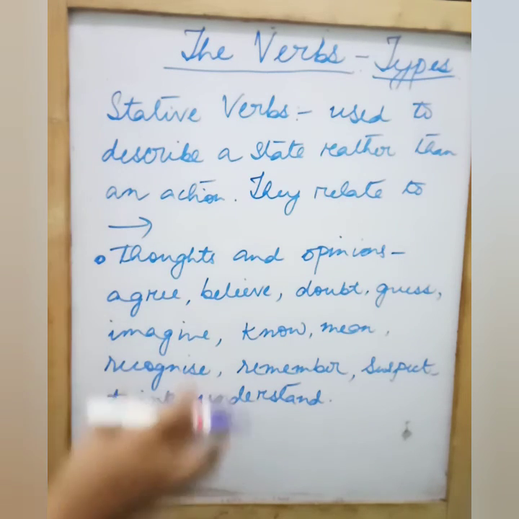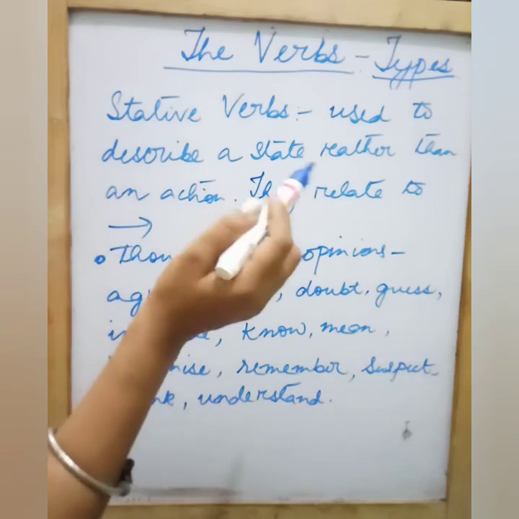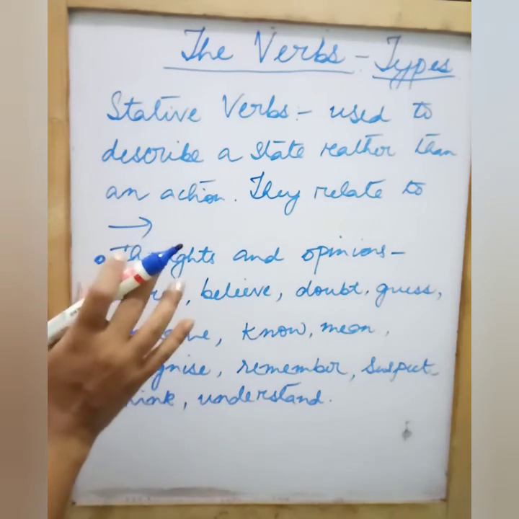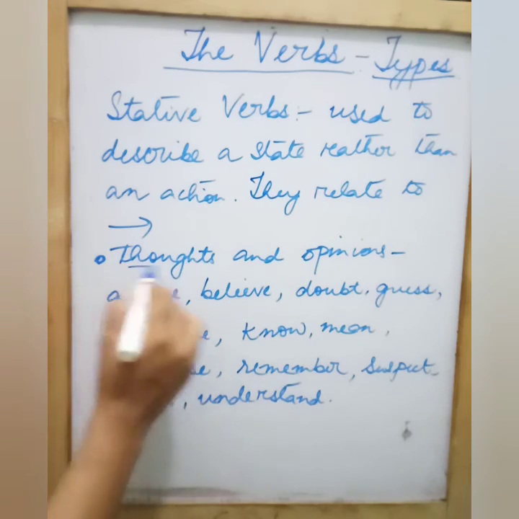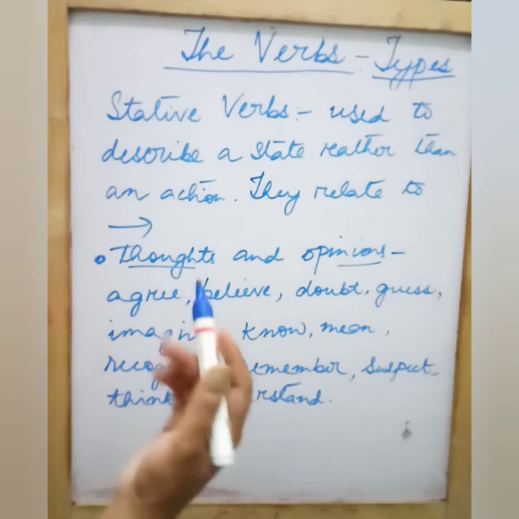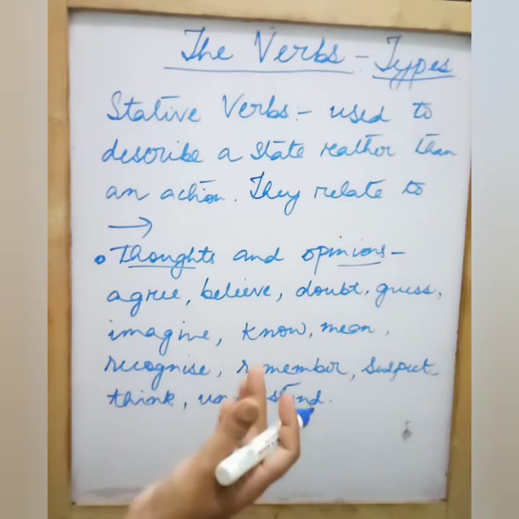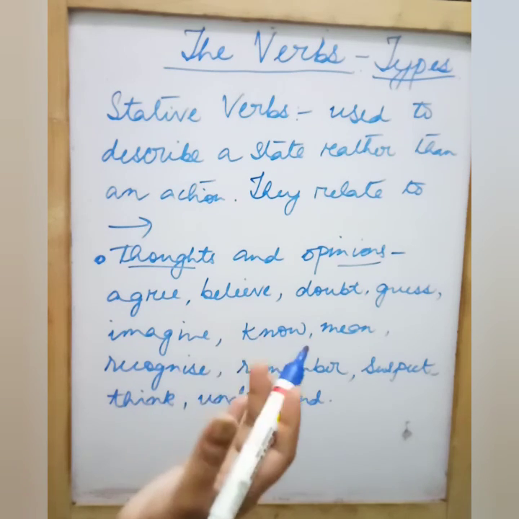So today we will be doing this much only. I will not lengthen the video too much. So what are stative verbs? They are verbs which are used to describe a state rather than any action. Okay, they relate to what? They relate to thoughts and opinions. So under thoughts and opinions, what can we have? They can be agree, believe, remember, know, mean, recognize, suspect, etc.